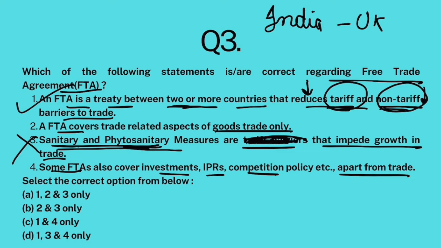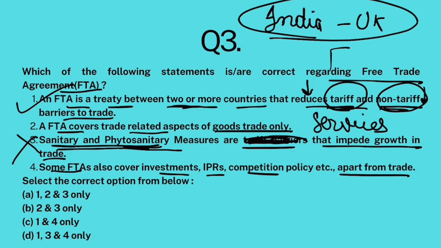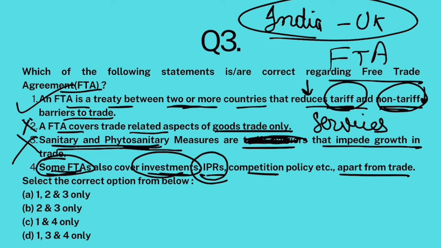Okay. Now, FTA covers trade-related aspects of goods trade only. No, it covers services trade as well, as in the case with India-UK FTA. Okay. So, this statement is false. Now, some FTAs also cover foreign investments, intellectual property rights, competition policies, other areas related to trade and investment. So yes, this statement is correct. Okay. So 1 and 4 only are correct.